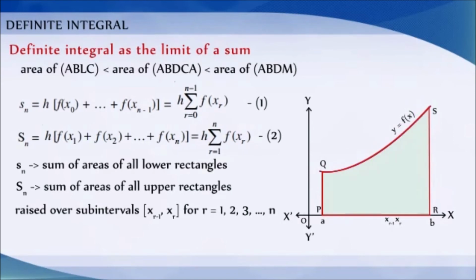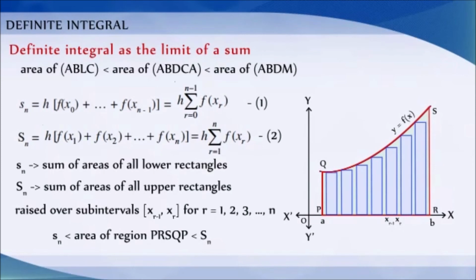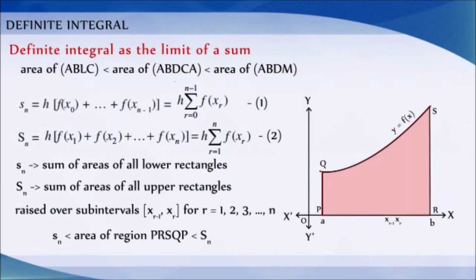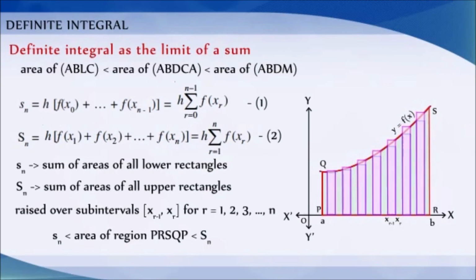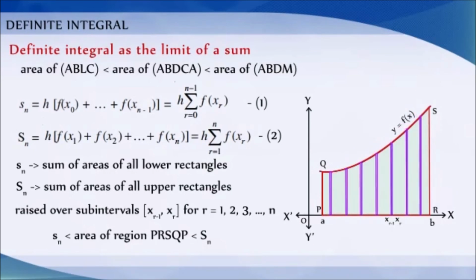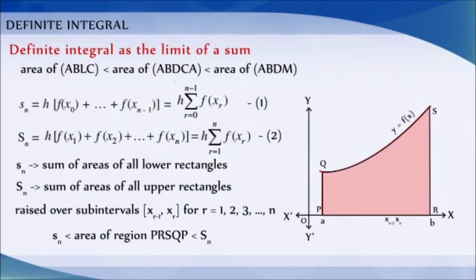Therefore, we have small sn is less than area of the region PRSQP, which is less than capital Sn. As n approaches infinity, strips become narrower and narrower. It is assumed that the limiting values of the two sums are the same in both cases, and the common limiting value is the required area under the curve.